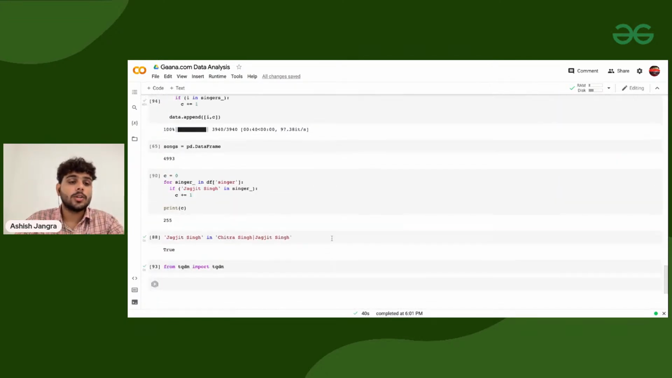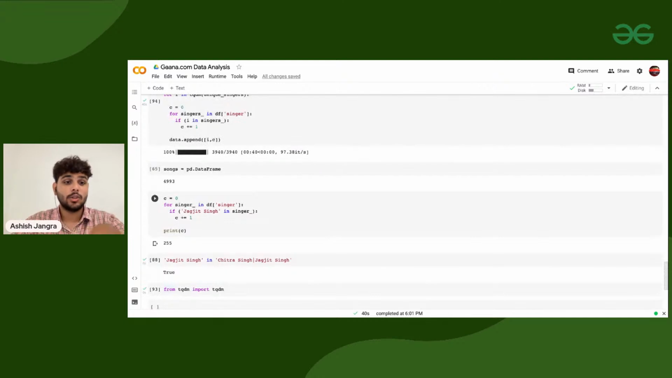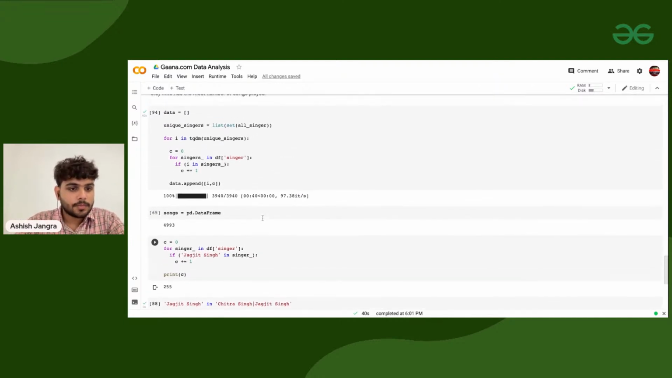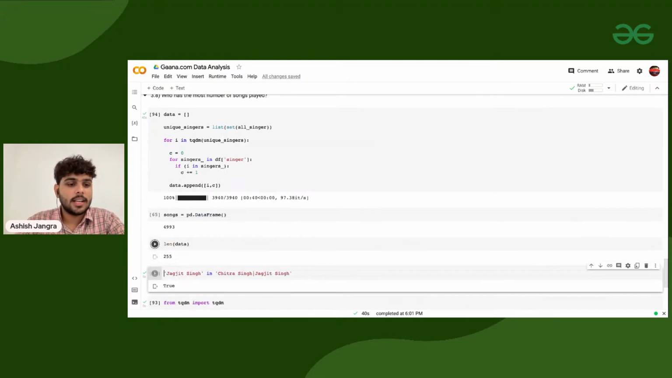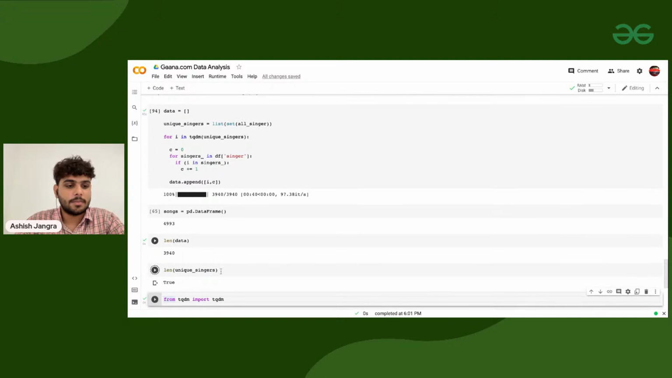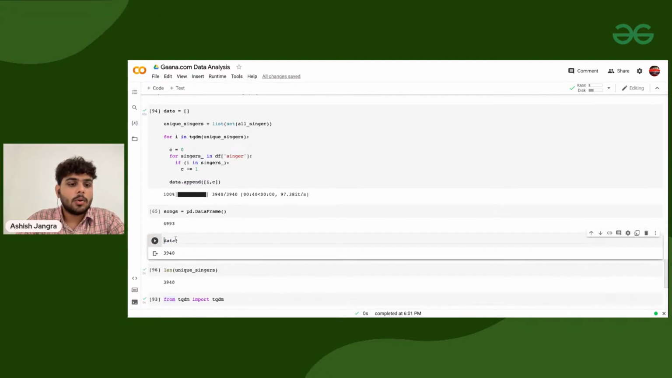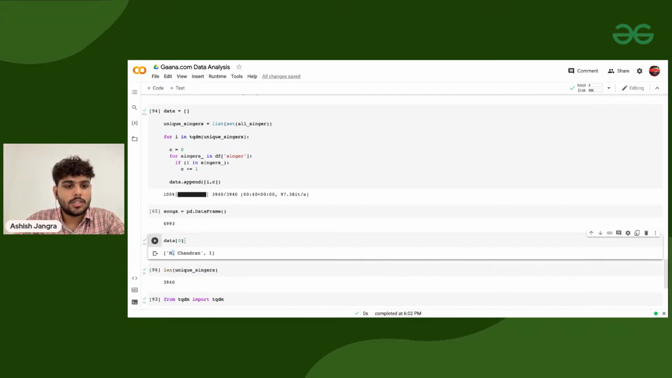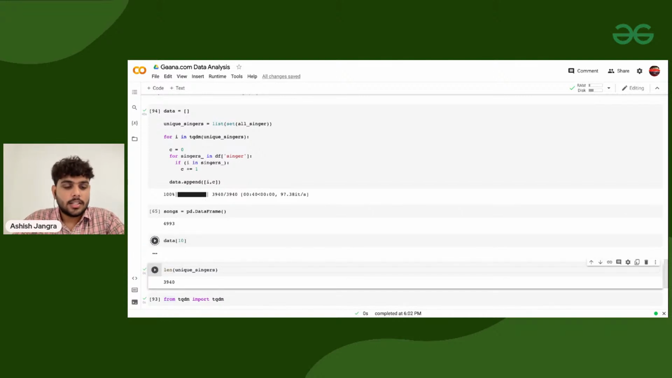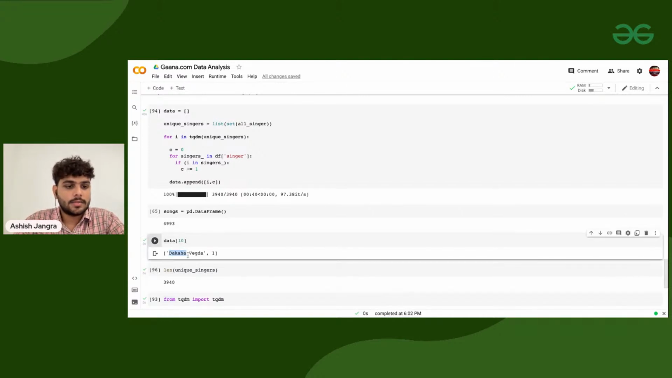Clear? And I'm also going to give you an assignment so that you can try these things by yourselves as well. Before creating the data frame, let me tell you the length of data. Length of data should be the number of singers, which is 3940. If you check the length of unique singers, that would be exactly the same. If I'm talking about data of 0, this is the name of the first singer, and this is how many songs he has sung. The 10th one, Daksha Vagde, number 1, one song.